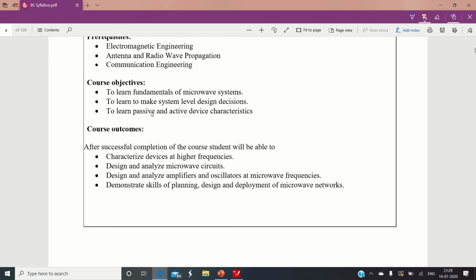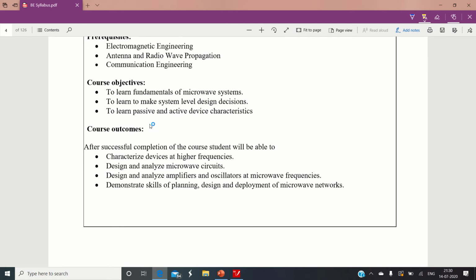Now I will define the broad objectives of this course. There are three broad objectives. So why is this course designed? This course is designed to learn the fundamentals of the microwave system. This is the first objective. The second course objective is to make system level design decisions.